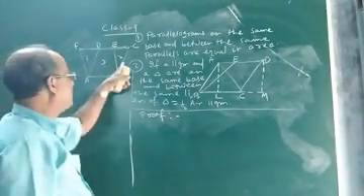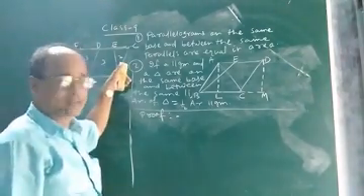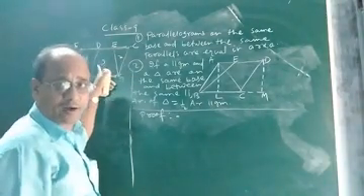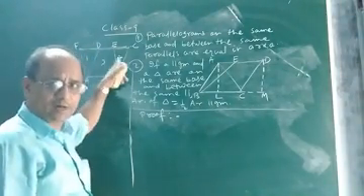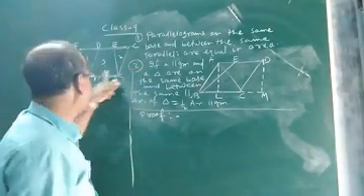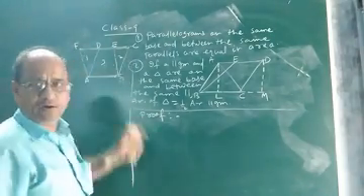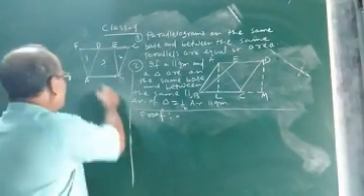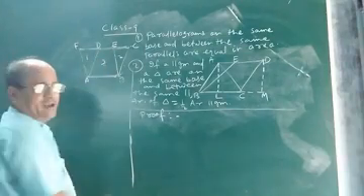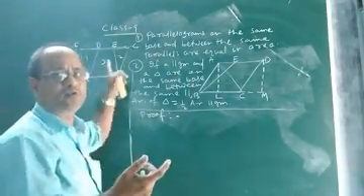Okay. So if we can prove that 1 and 2 are equal, meaning the area of this triangle and this triangle are equal, then by adding the area of this common quadrilateral to the area of both the triangles on the left hand side and right hand side, it can easily be established that area of parallelogram ABEF will be equal to area of parallelogram ABCD. Now the point is, how to prove that the area of these two triangles are equal?